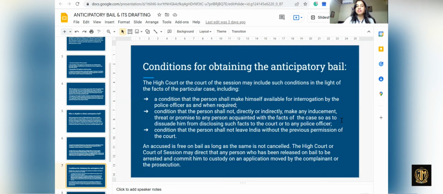However, once he is released, an application for cancellation of bail may be made in the High Court or the Court of Session, as the case may be, and if such an application by the complainant is accepted by the court, then the anticipatory bail which was granted to him shall be cancelled under the same section.